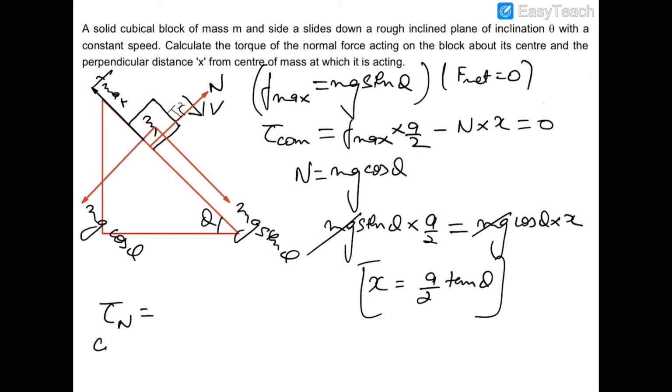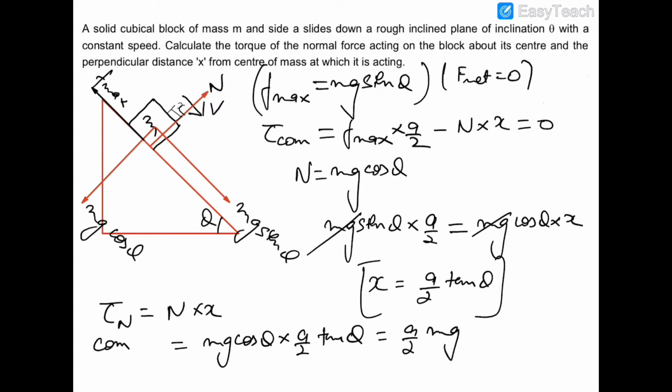The torque of normal reaction about COM is equal to N into X, where N is equal to mg cos theta and X is equal to A by 2 tan theta. So you can further simplify by writing the tan theta as sin theta by cos theta and cancelling cos with cos. So it is A by 2 mg sin theta. So this is the torque of normal reaction about center of mass.